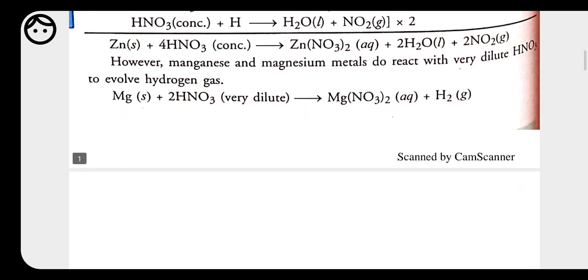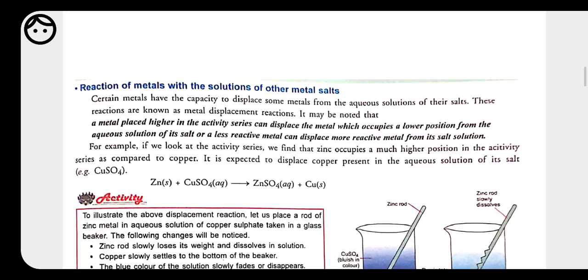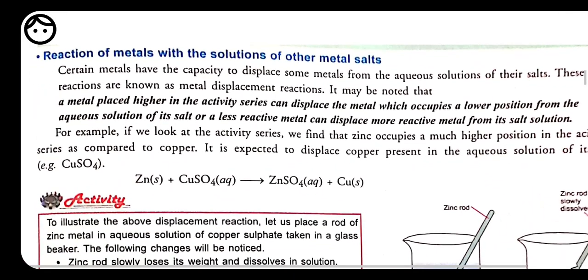Okay, now moving to the next topic, that is reaction of metal with the solution of other metal salt. It means that whenever we are taking a metal and another metal's solution, like zinc is a metal, zinc sulfate is the solution of a metal, or copper sulfate, silver nitrate, these all are the solution of metal. So if we are putting any metal into the solution of a metal, then what type of reaction takes place? Here also the reaction which is going to take place is called displacement reaction.